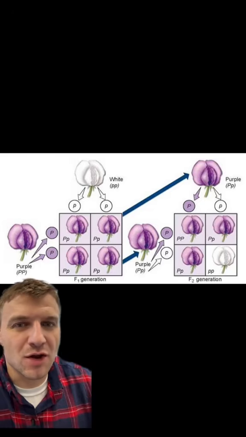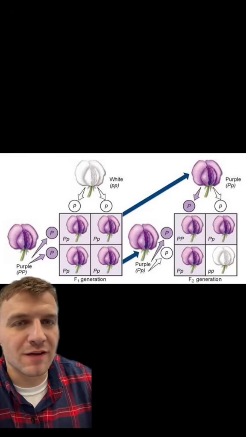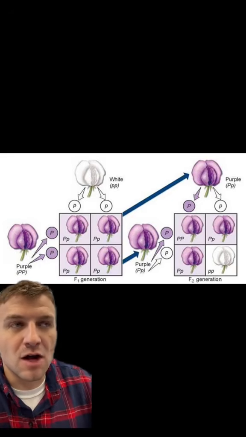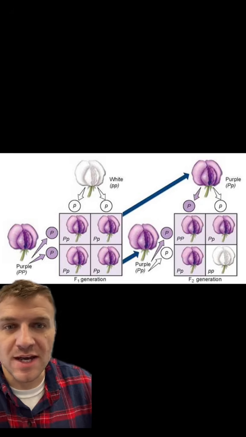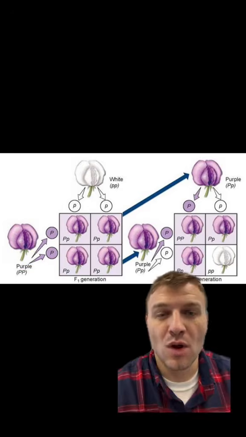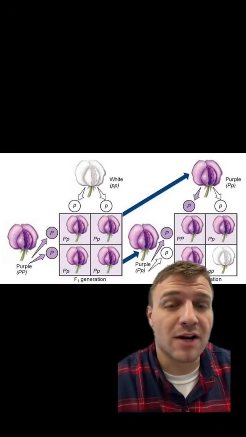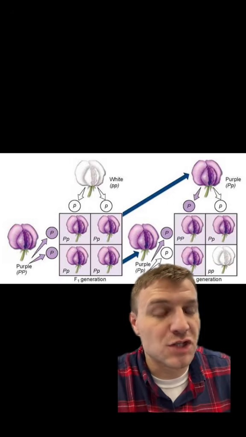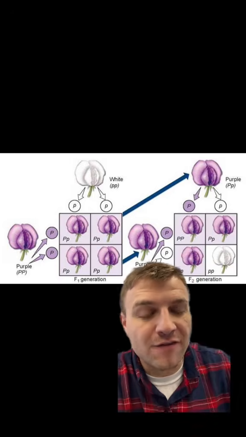Mendel found his results because the purple flowers and the white flowers in the pea generation were both homozygous. The purple flowers being homozygous dominant and the white flowers being homozygous recessive. And all the flowers in the F1 generation were heterozygous. When Mendel took 2 of these flowers that were heterozygous and crossed them, 3 of the 4 pea plants in the F2 generation were purple, while only 1 out of the 4 were white.